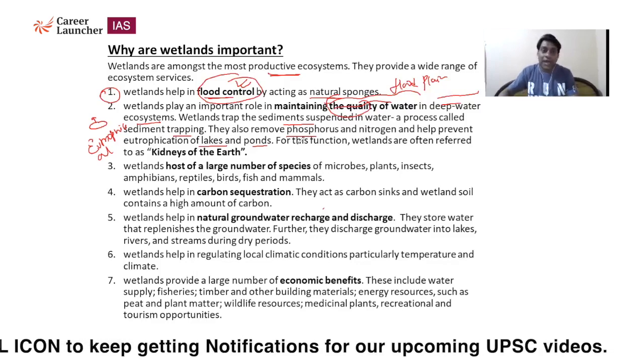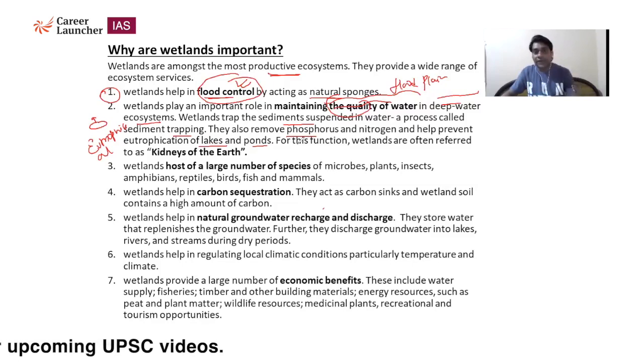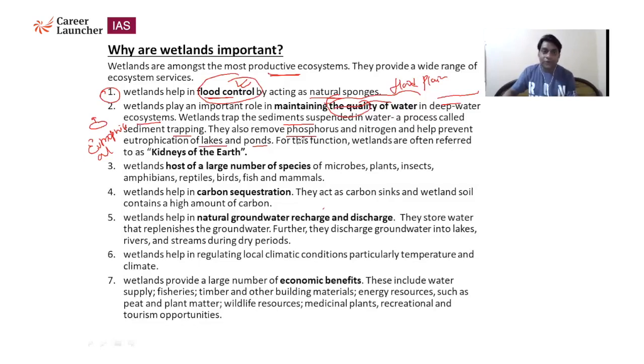We use the term called algal bloom. That type of impurity, or we can say pollutant, is basically controlled by wetlands. For this function, wetlands are often referred to as the kidney of the earth. This is the most important keyword you can remember, because in the mains examination, if you have to write any answer regarding a wetland, you can use such keywords.